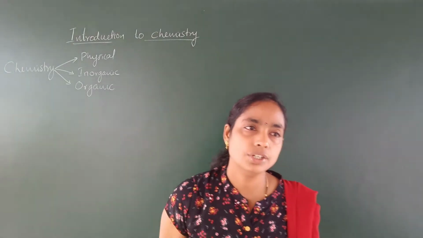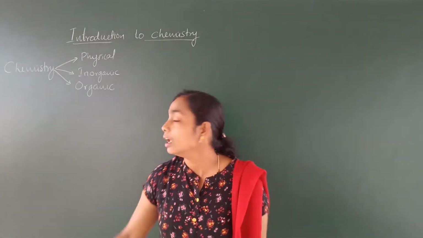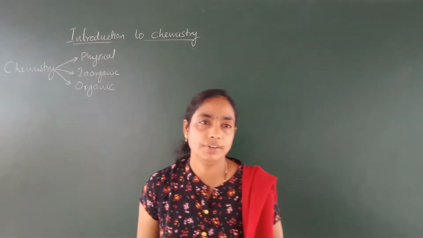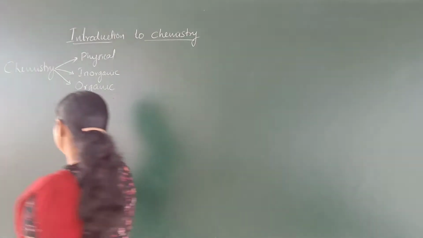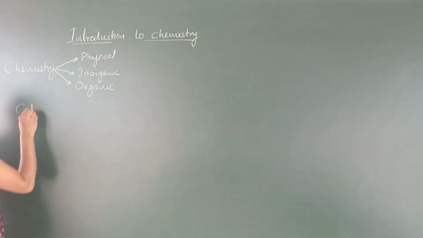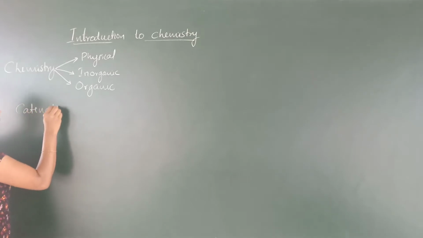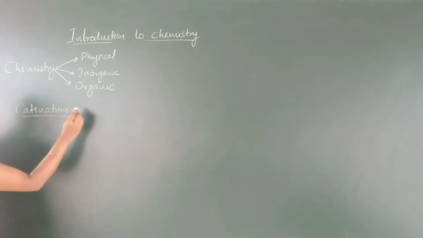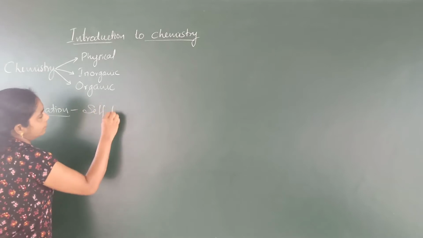What is catenation? I think all of you know. Still, I will give the definition of catenation. The self-linking property of carbon is called catenation.